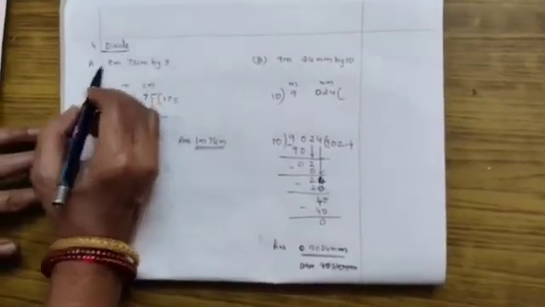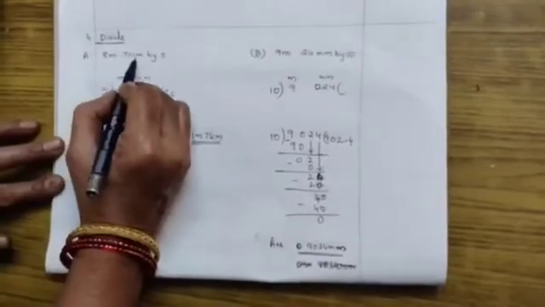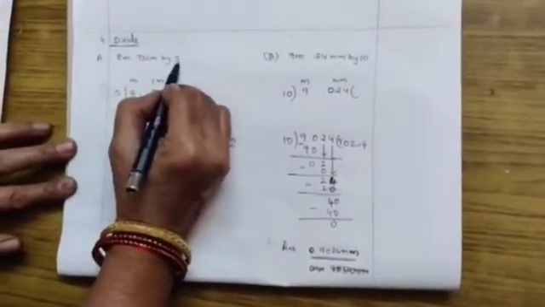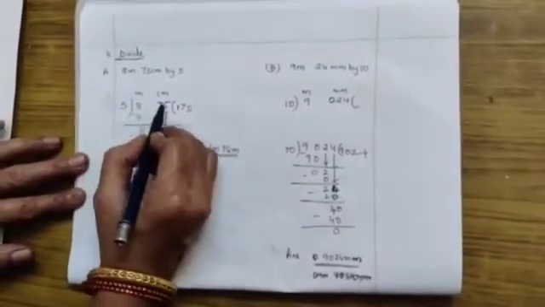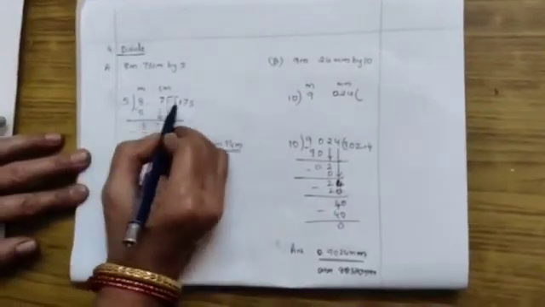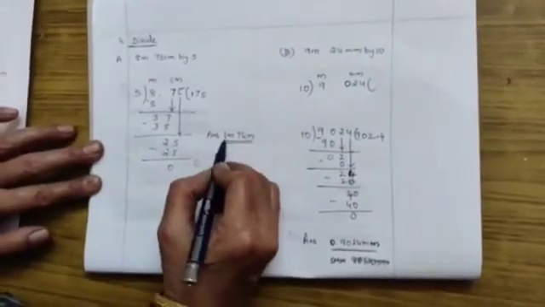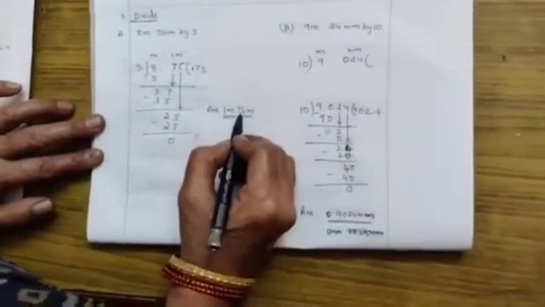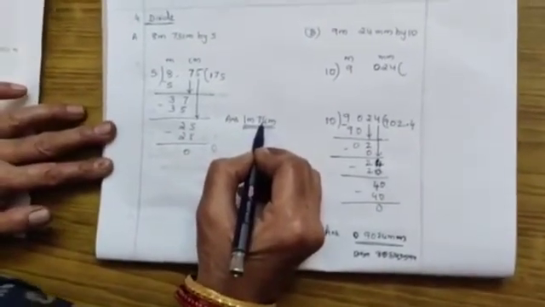D, E bit, you do it as homework. Fourth question, divide. A bit: 8 meters 75 centimeters divided by 5. So meter, centimeter, divided by 5. After dividing, I got 1 meter 75 centimeters is the answer.